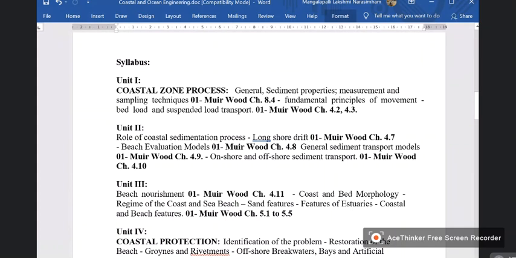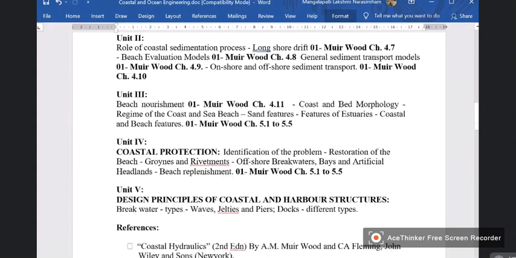Then beach nourishment. Beach nourishment means strengthening the beach to prevent it from getting eroded. For that, we must have an idea about the coast and bed morphology. Morphology is the subject which deals with the study of the properties of your material. So, coast and bed morphology, regime of the coast and sea beach, and sand features.